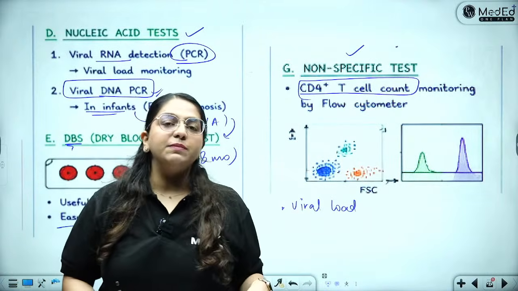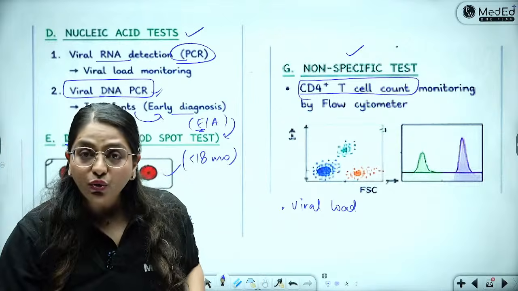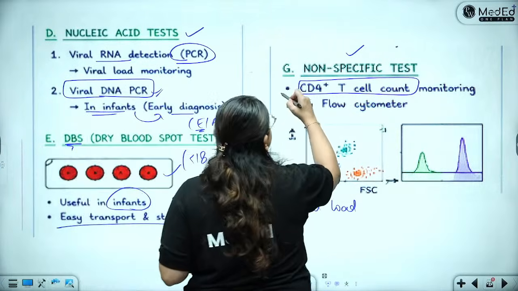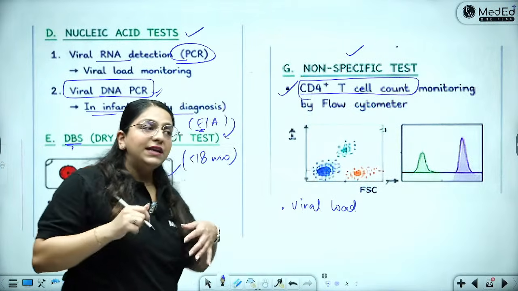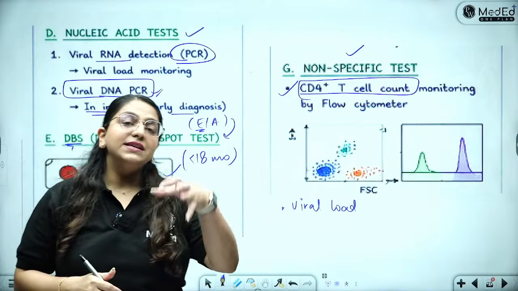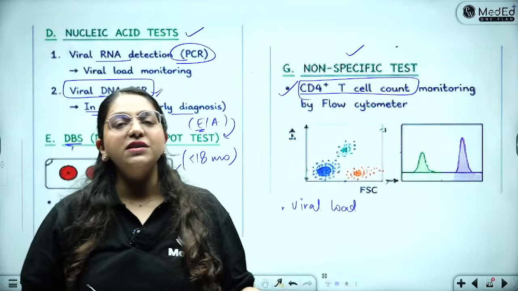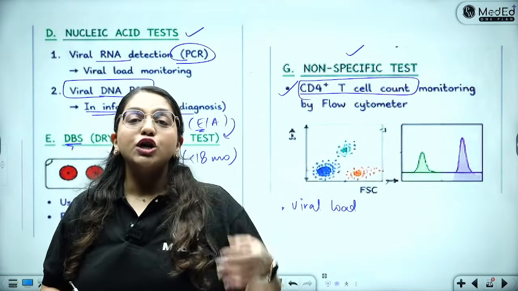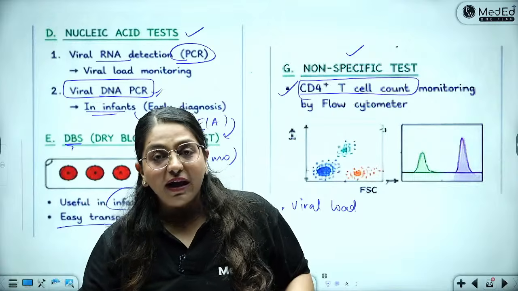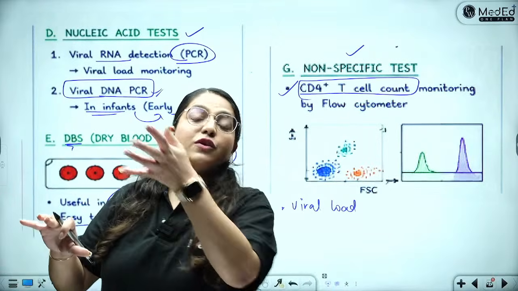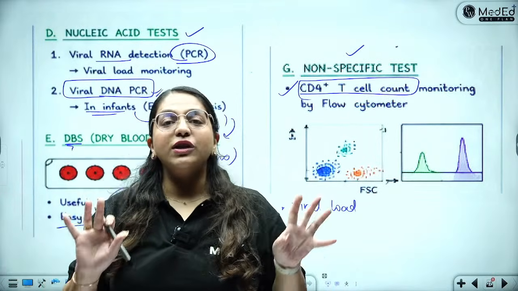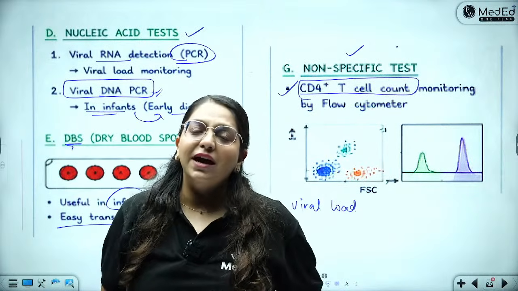After starting the treatment, after 6 months, the viral load should reduce. The second thing you can do is check the CD4 counts. Initially when the patient had come to you, their CD4 must have been very, very less. When you give the treatment, the CD4s start improving. So you will see a decreasing trend of viral load and an increasing trend of CD4 count, which will tell you that your patient is responding to the ART therapy.